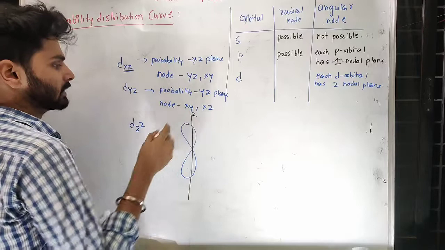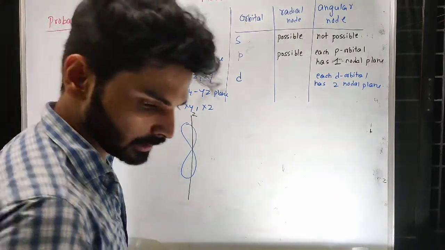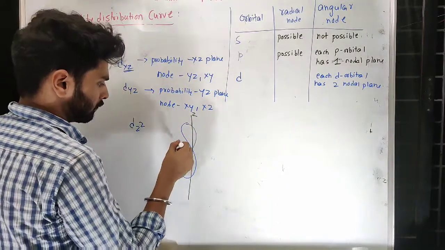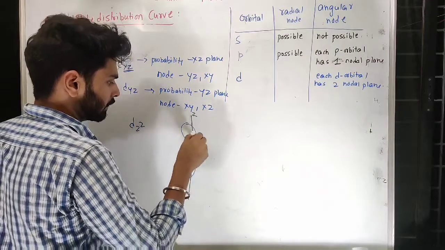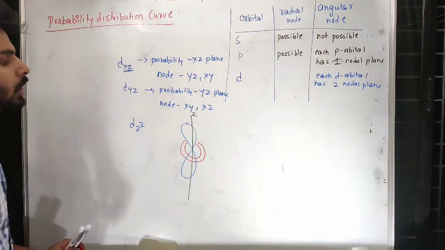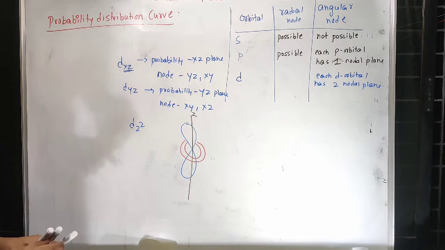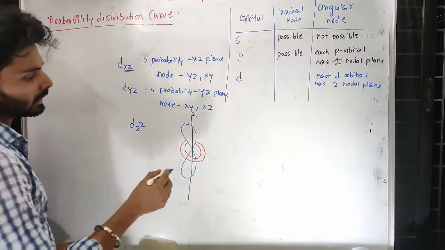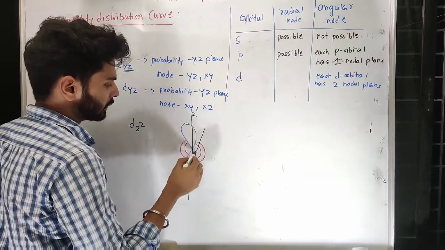If I consider this as z, then one dumbbell is like this and another dumbbell is like this. It is very difficult to explain in 2D.